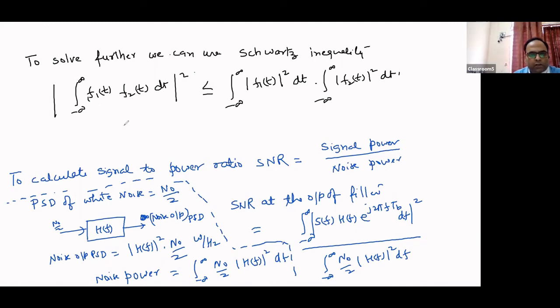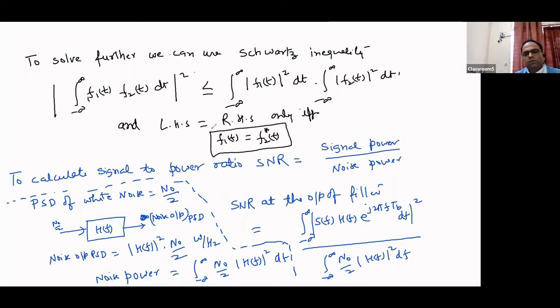And the important thing is that the LHS will equal the RHS only if, this is less than or equal to, so when will it be equal? Only if f1(t) equals f2(t) conjugate, right? This is the condition. This is called the Schwarz inequality. So we will use this Schwarz inequality to solve the calculation of SNR here.